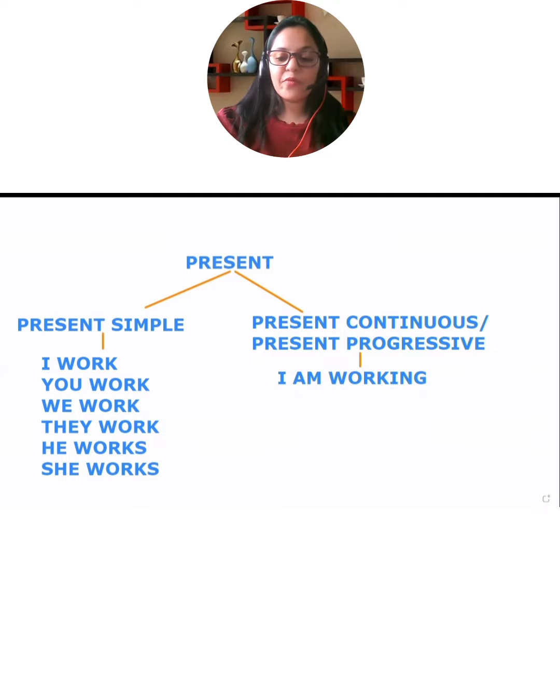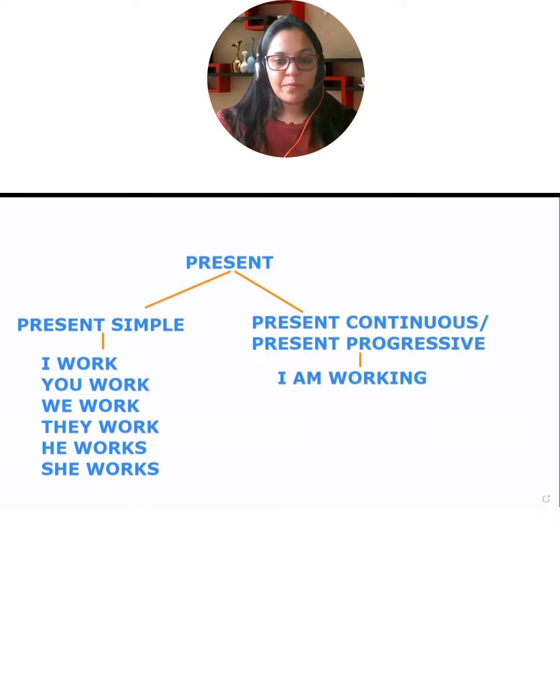Now, although I'm focusing on the present simple in this video, still I want to give you a little overview about present continuous or present progressive, so that you understand the difference between the two. That's very important, because many people get confused between these two. Many people think that present continuous is present simple. So I want to make it clear what the difference is.